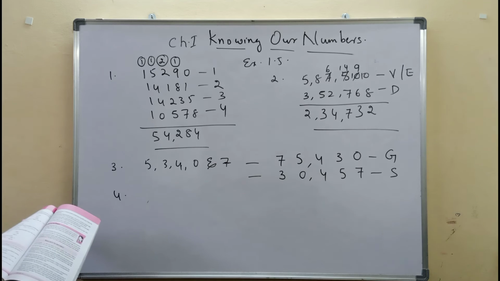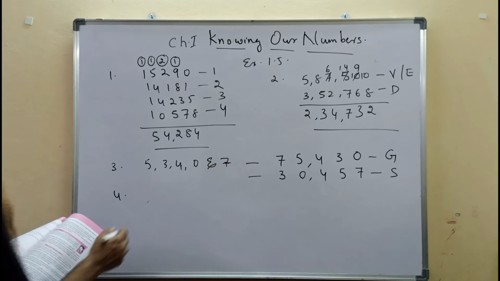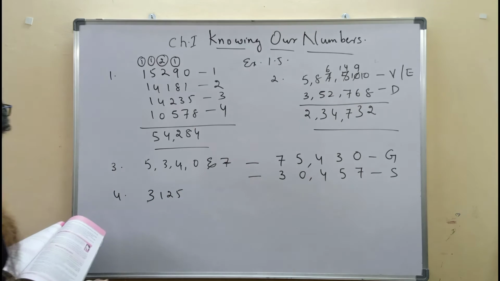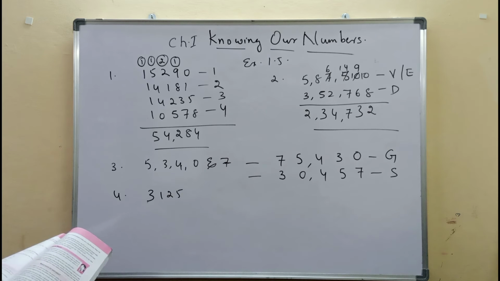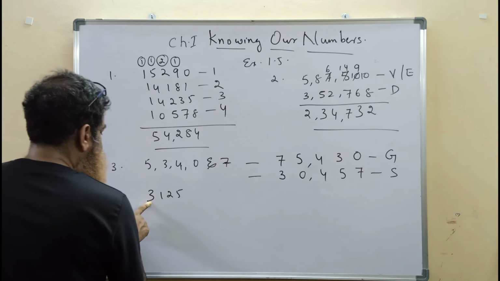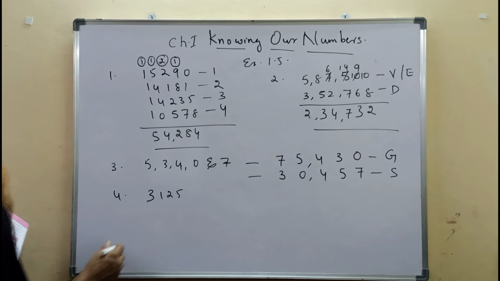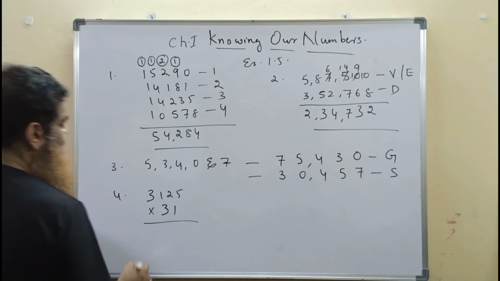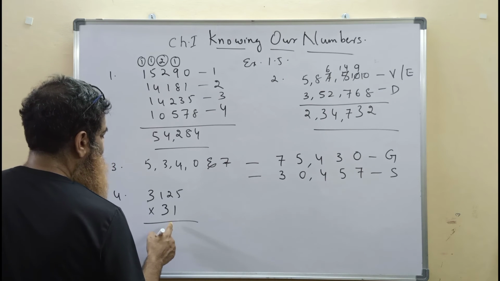Let's do the fourth question. A bicycle industry makes 3,125 bicycles each day. Find the total number of bicycles manufactured for the month of July. In a month, usually we take 30 days, but here a particular month is mentioned, it is July. So July has got 31 days. So we need to multiply it by 31 to get the number of bicycles manufactured in that particular month.